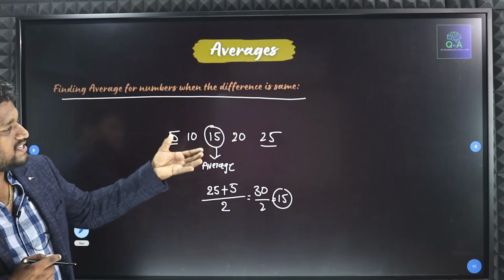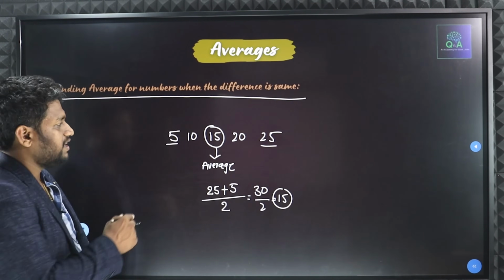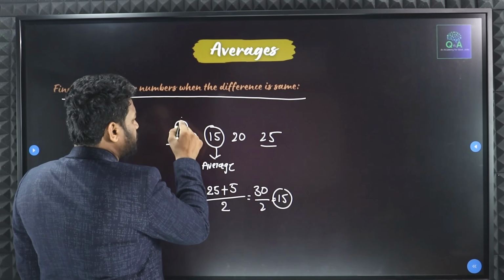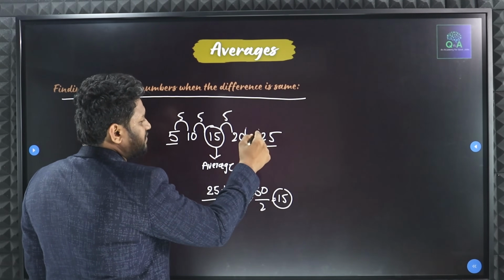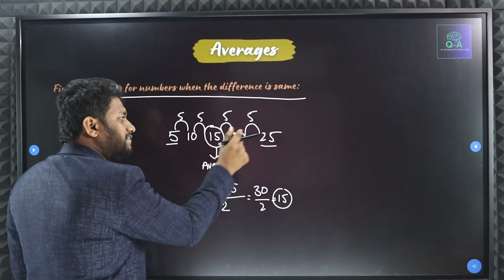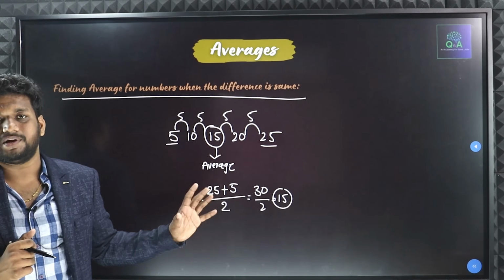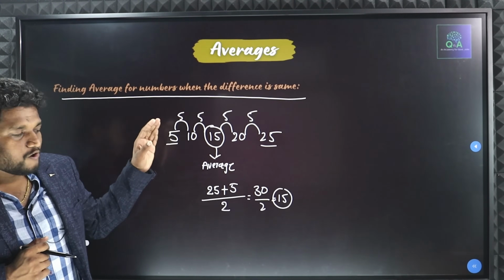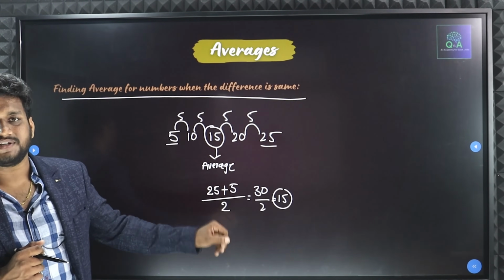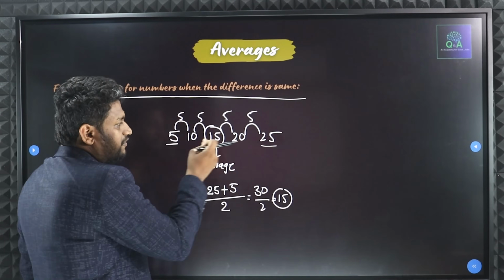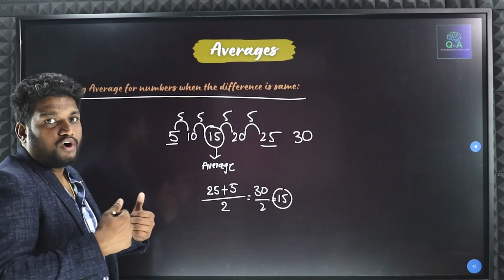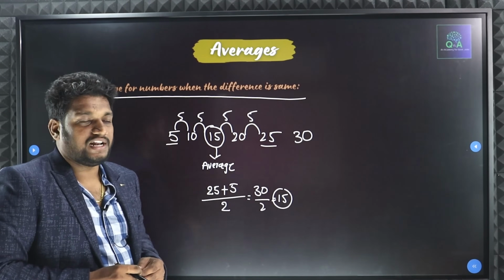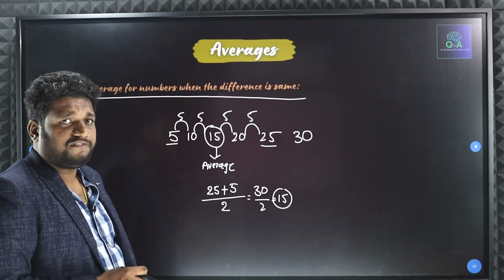So if the difference is same, here if you observe, for all the numbers the difference is going to be 5 only. If the difference is same, then you can apply this logic. You can take middle number or you can take the first number plus last number also. Sir, here we have 5 numbers. If we have one more number extra, then what we have to do? Then how we can identify the middle number?